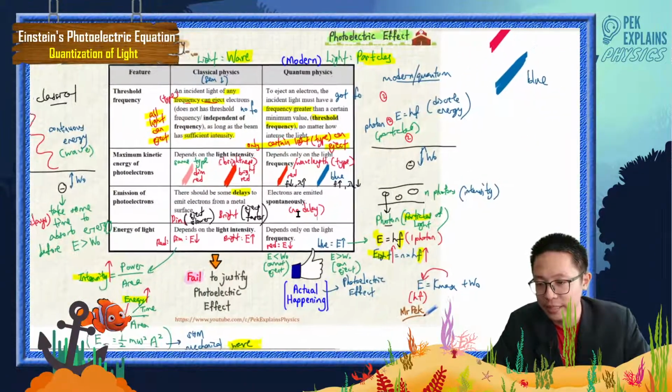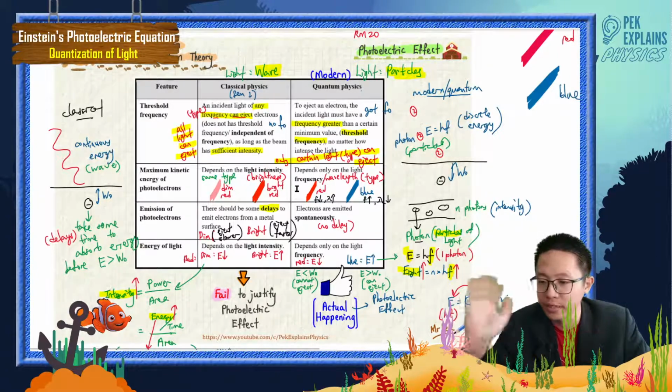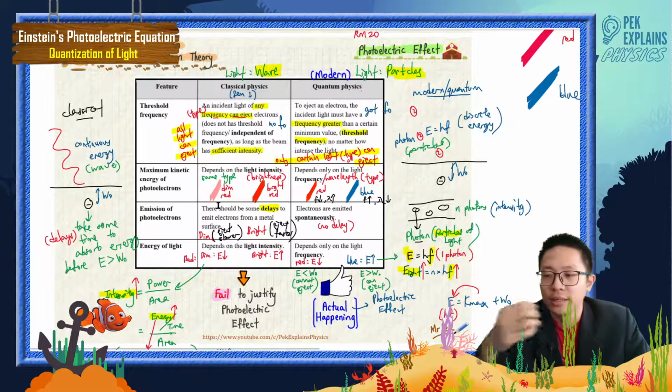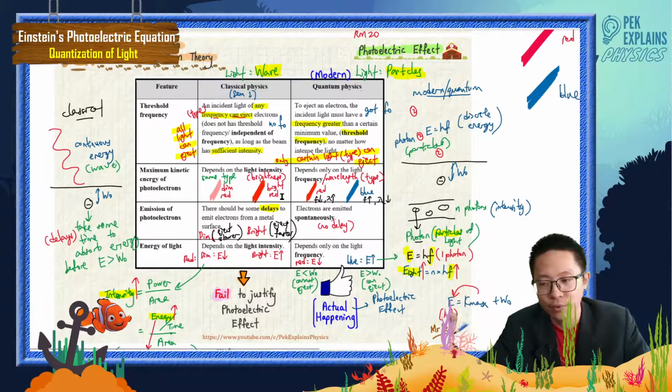I hope you understand. For classical physics, he regards all light can eject, no matter whether it's red light or blue light. Any type of light can eject electrons. Only thing is the brighter light carries more energy, the dim light carries less energy. But that does not happen in quantum physics.